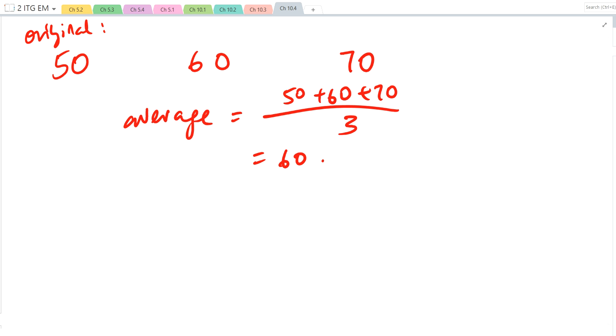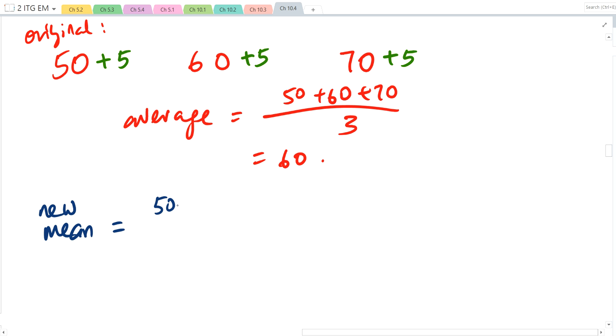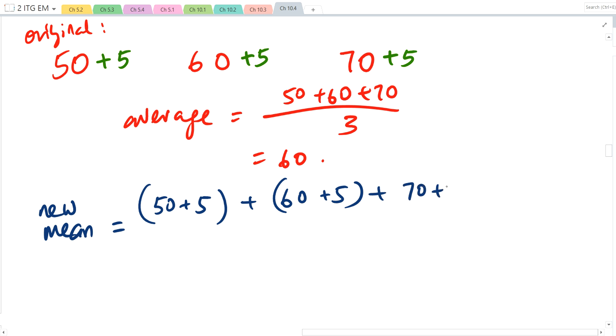Now, I'm going to add plus 5, plus 5, plus 5 over here. Okay, let's look at the new average, the new mean. New mean equals 50 plus 5 plus 60 plus 5 plus 70 plus 5 divided by 3, right? Agree so far?